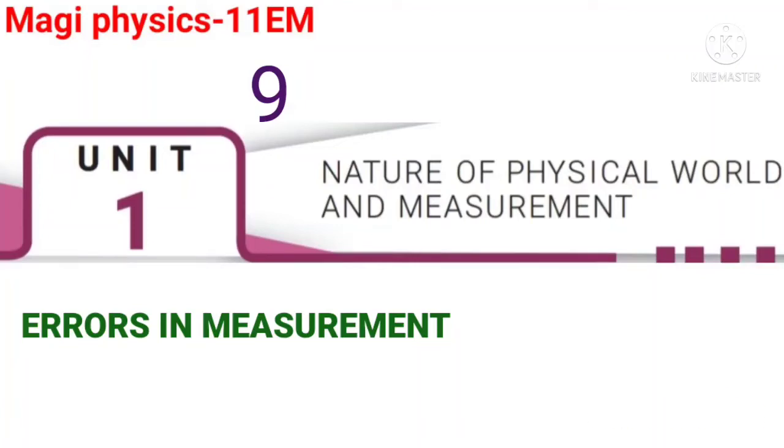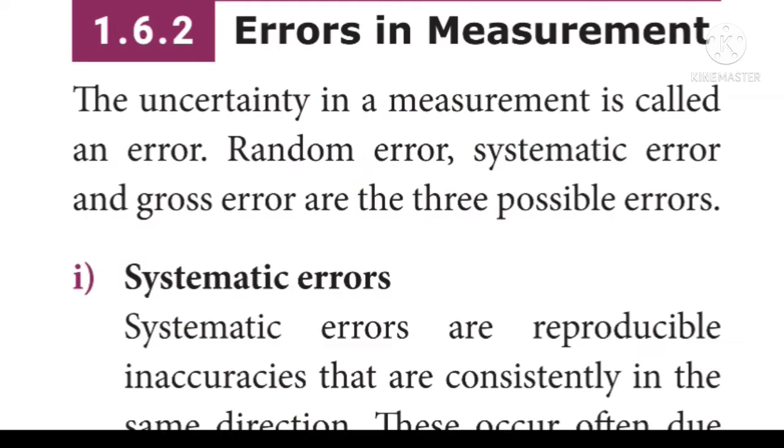Hello students, now we are going to discuss errors in measurement. What is error? The uncertainty in a measurement is called an error. Error is of three types. They are random error, systematic error and gross error. Let us discuss it one by one.